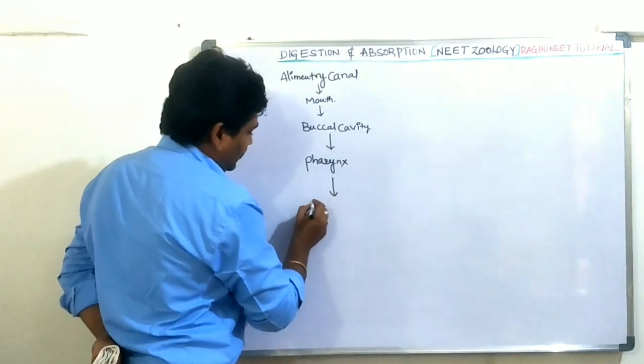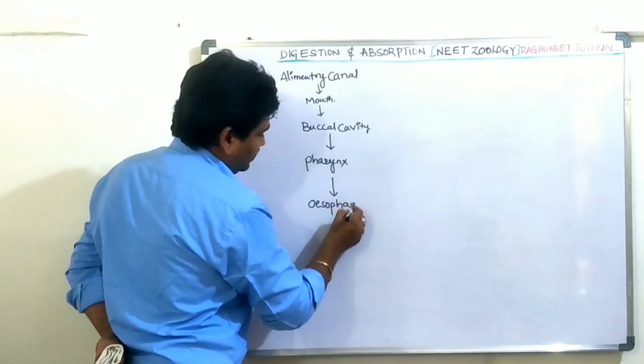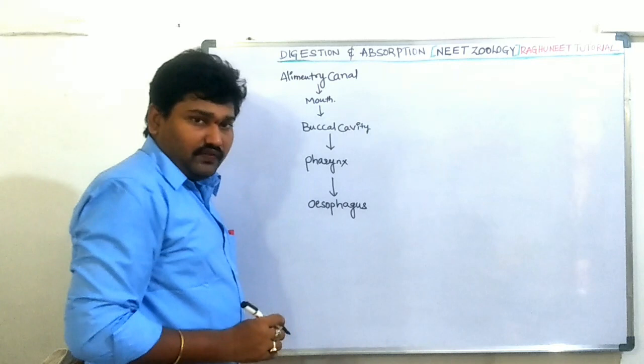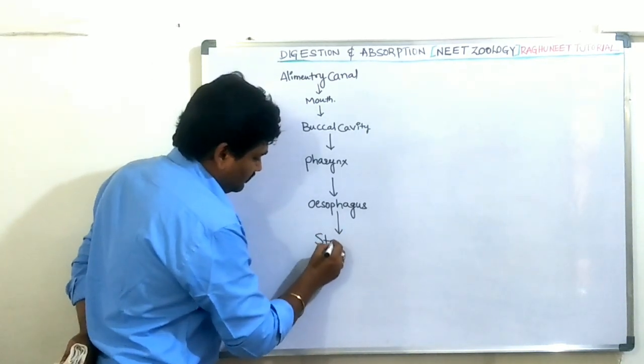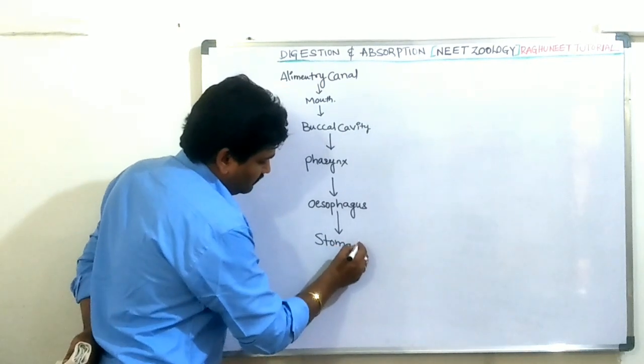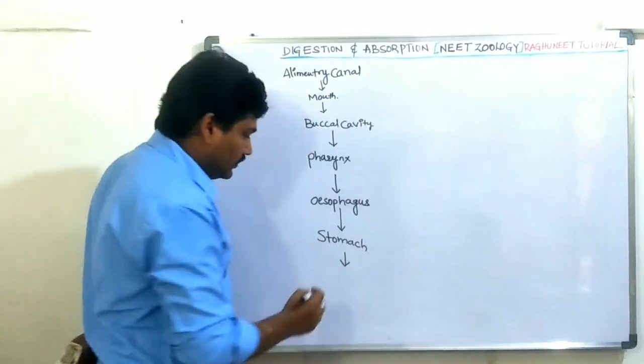Pharynx to esophagus. Esophagus to stomach region. Stomach to small intestine.